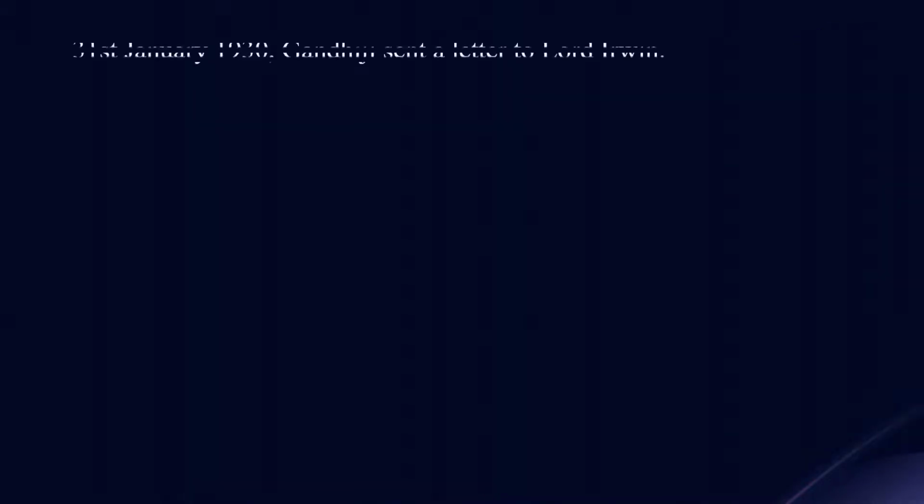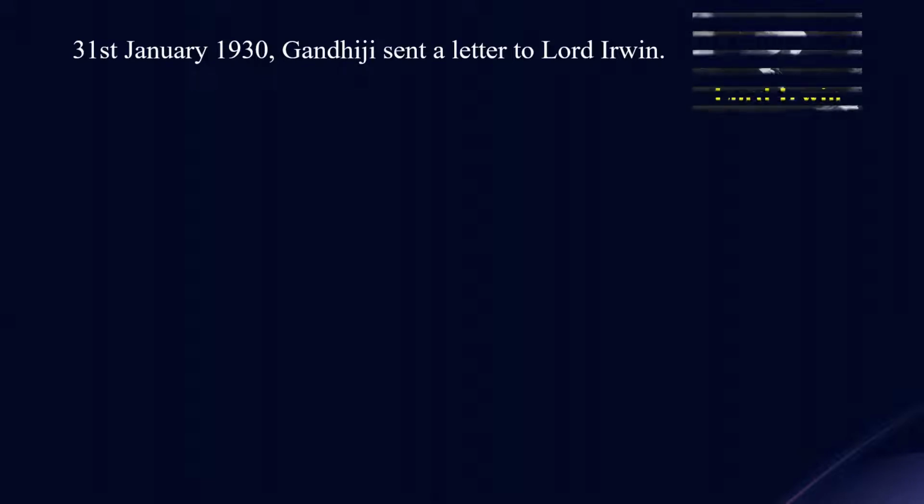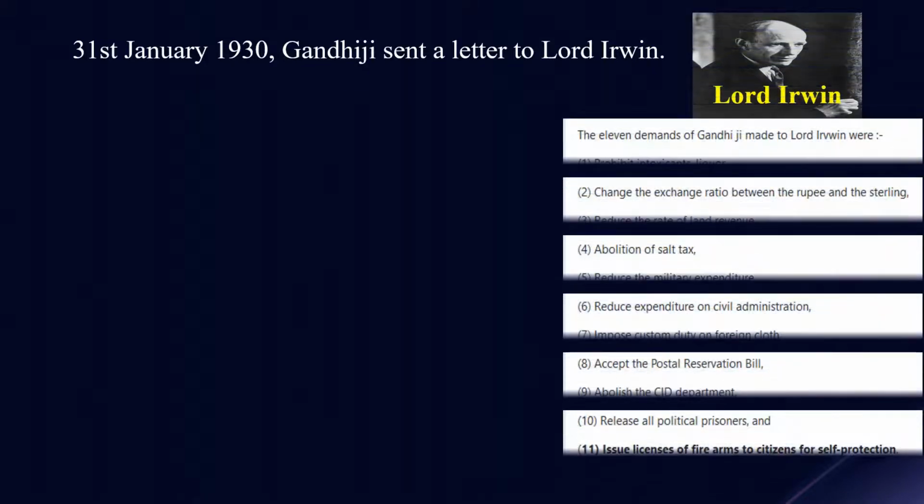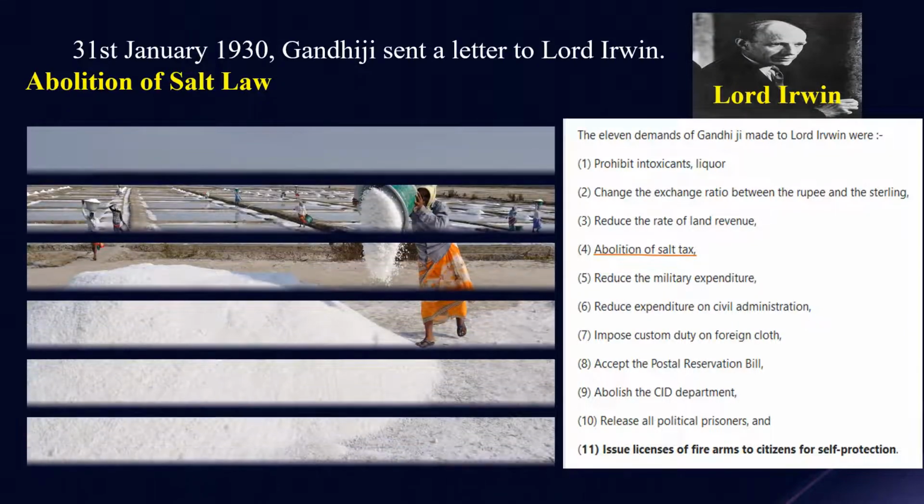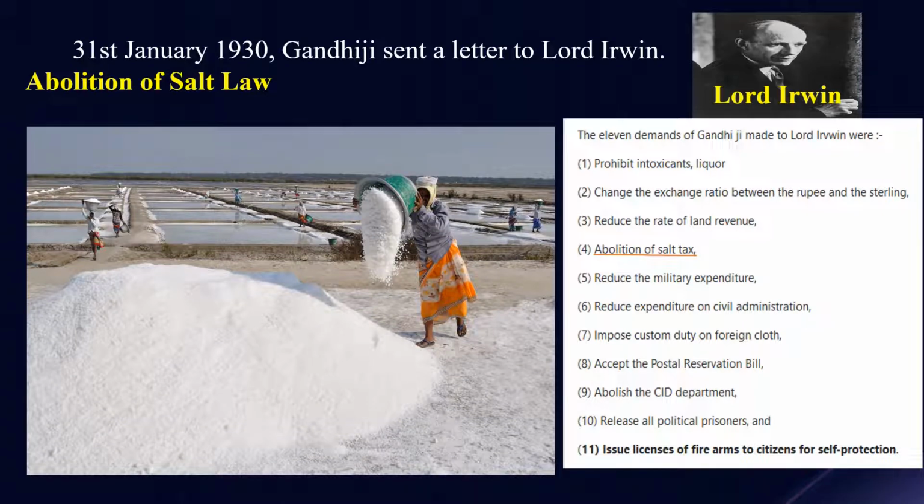And soon after, on 31st January 1930, Gandhiji sent a letter to Lord Irwin. In this letter, he mentioned his 11 demands, including the abolition of the salt tax. At that time, the government had imposed a tax on salt production. So the people were not allowed to manufacture and sell salt. Salt was something consumed by everyone, all the rich and poor people. It was one of the most essential items of food.